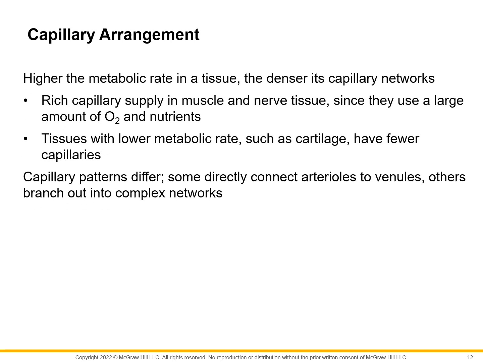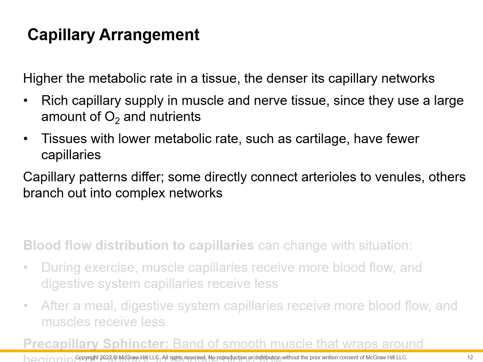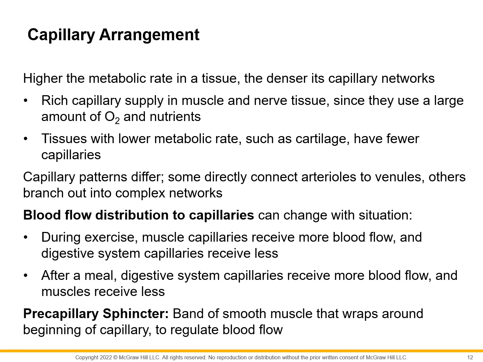As I said, wherever we have organs that have a high metabolic rate, we need more blood, we need more exchange between the blood capillaries and the tissues. Okay, so like during exercise or after a meal. During exercise, we need more blood to go to the muscles, and after meals, we also need more blood to go to the digestive system.